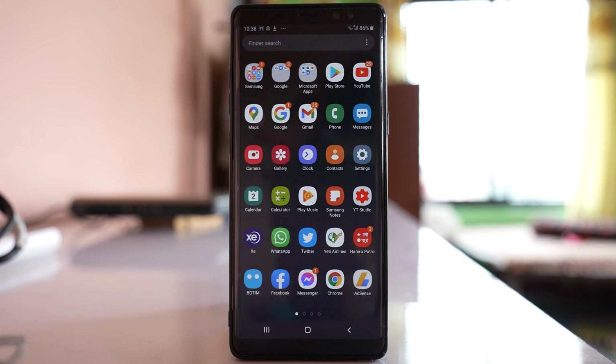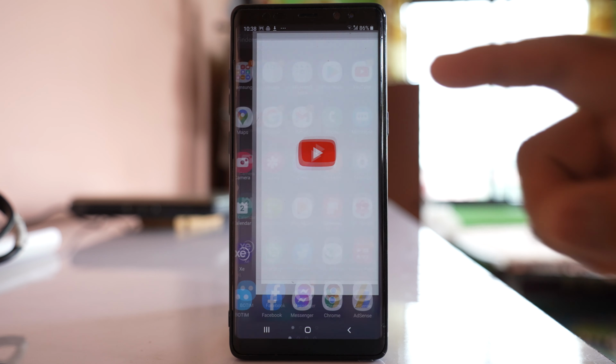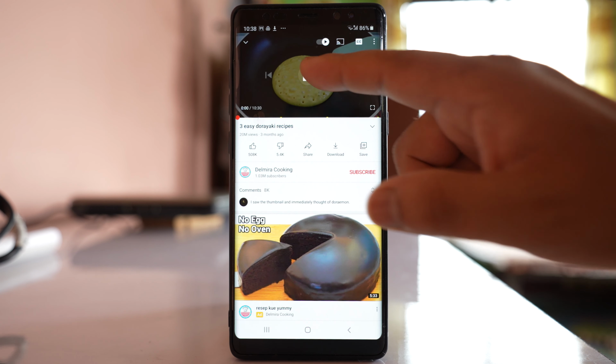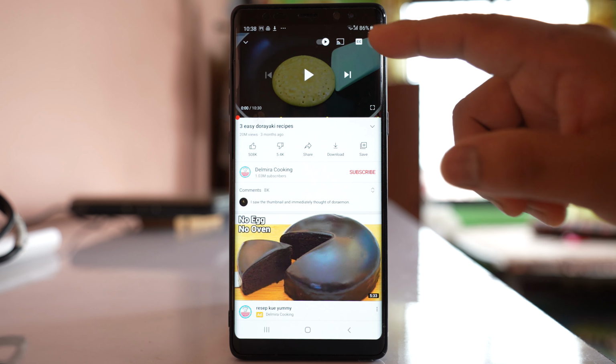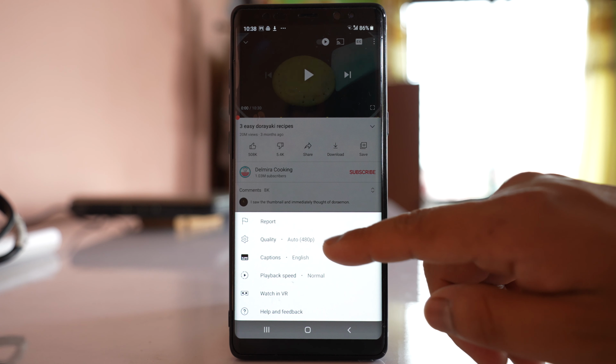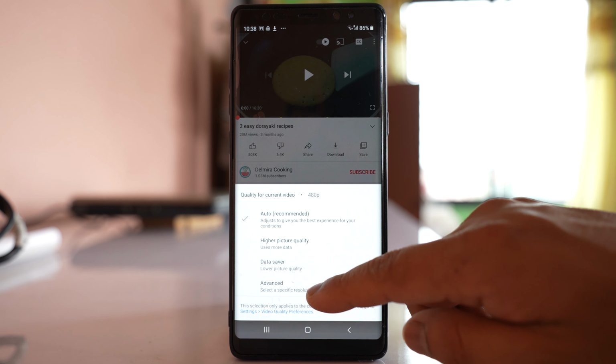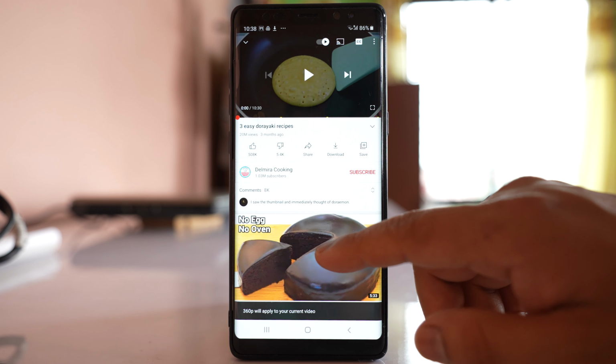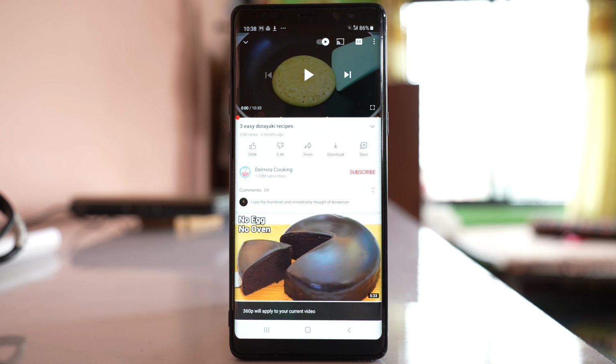So what you can do is you can tap on the YouTube app, and suppose you are playing any video, tap on these three dotted icons, go to quality, go to advanced, and make sure to lower down your resolution and then play the video and check if YouTube can play the video smoothly or not.